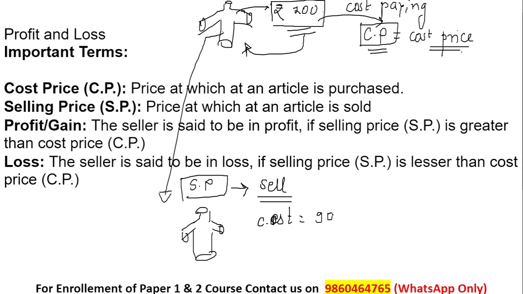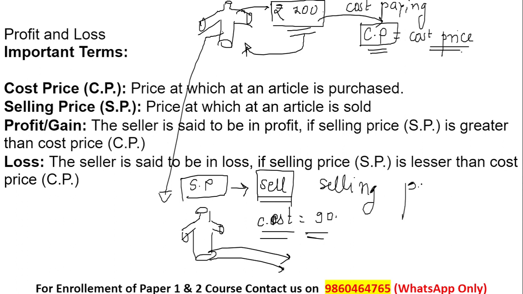Whatever money you are getting after selling this particular article, this t-shirt or any object, that price is nothing but the selling price. So always remember, selling price is the value which you are getting after selling any object, and cost price is the cost that you are paying to buy any object.